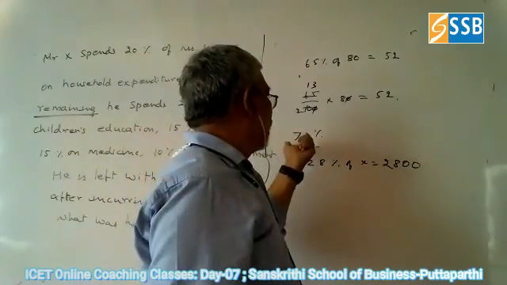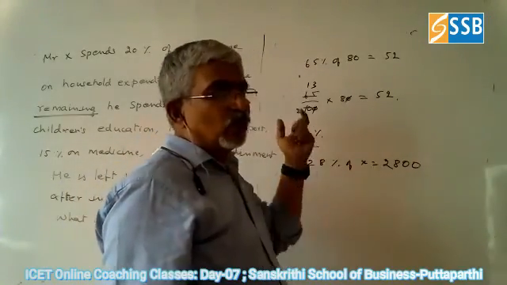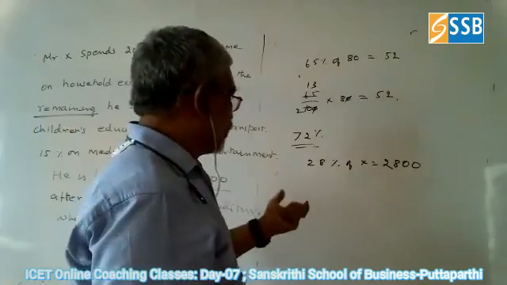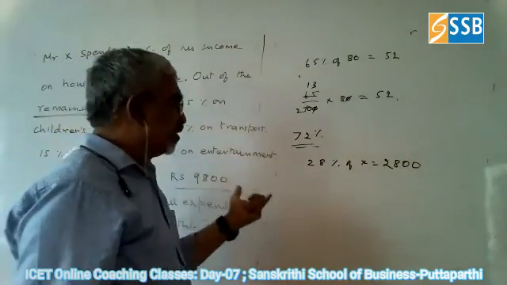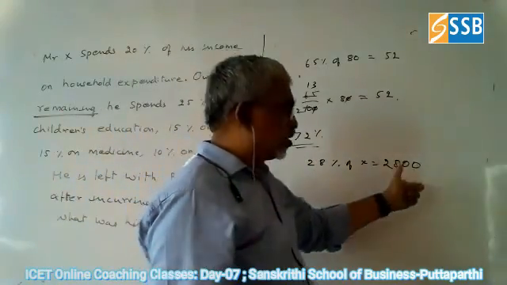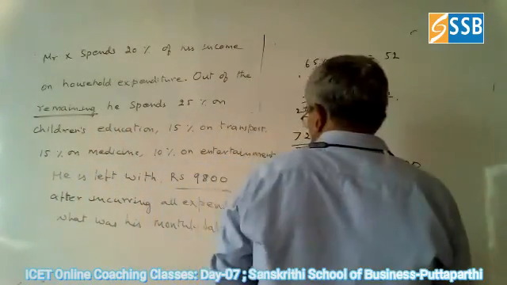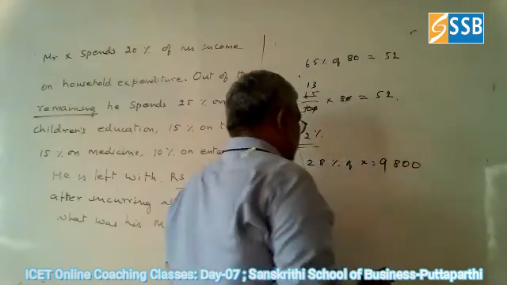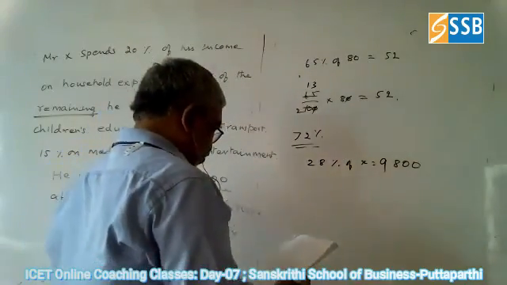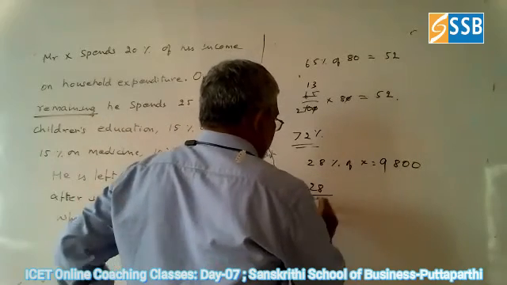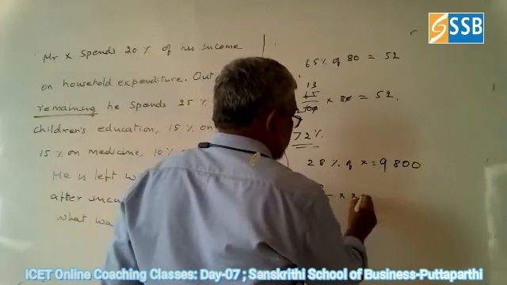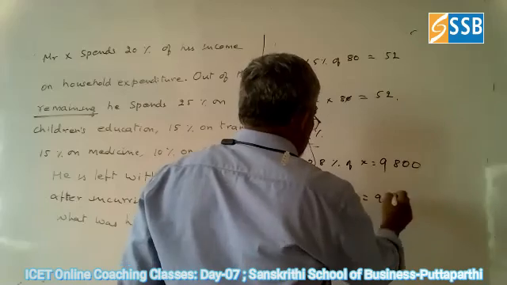Out of 100 rupees, 72%. So remaining 28 rupees. That 28 rupees is nothing but 9,800. That is 28% of X is equal to 9,800. It's not 2,000, it is 9,800. So what is the salary? We have to calculate. Straight away we can calculate 28 by 100 into X is equal to 9800.